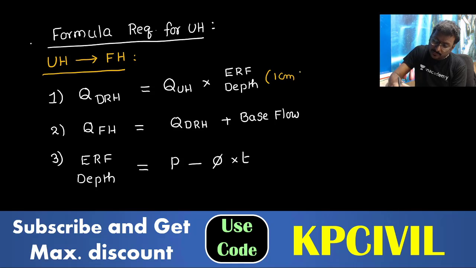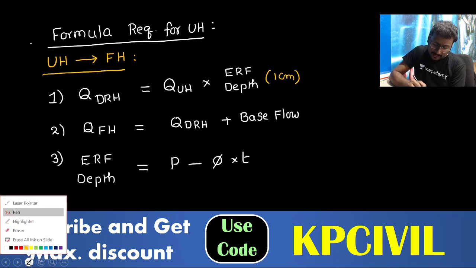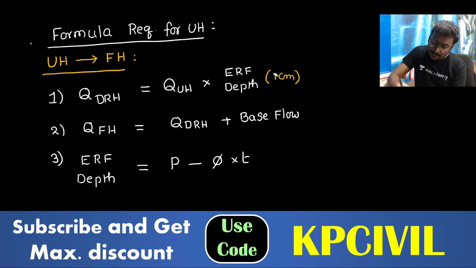Effective rainfall depth must be taken in centimeter. Don't go for meter calculation.